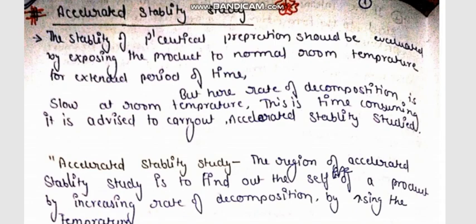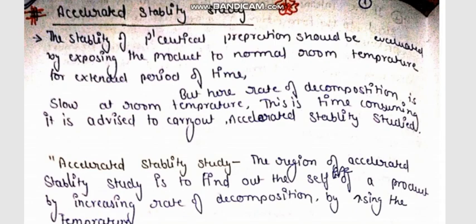Then we need a large amount of drugs and huge testing of the drugs. But the pharmaceutical industry, or even society, does not have so much time. So in these cases, accelerated stability study also plays an important role.